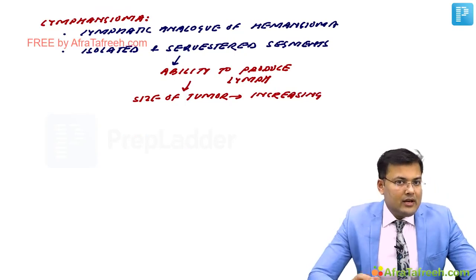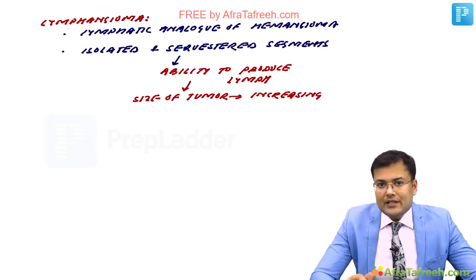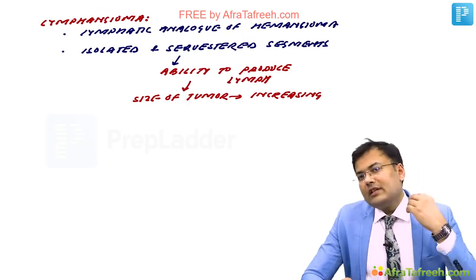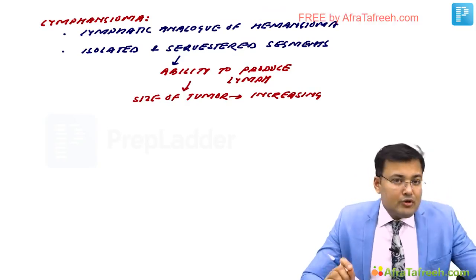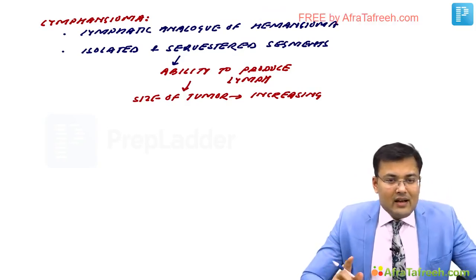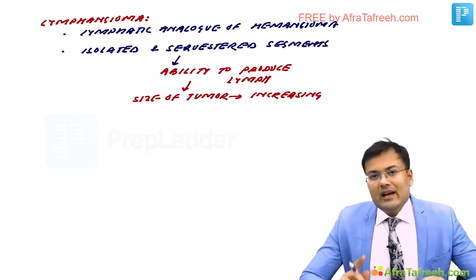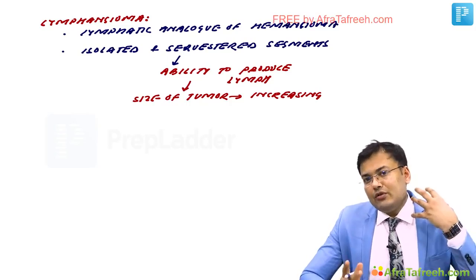Simple. Now see what are the types we discussed: capillary and cavernous lymphangioma. Capillary lymphangioma generally involves the subcutaneous region of head and neck and axilla. And cavernous lymphangioma involves the neck and axilla. Classical example of cavernous lymphangioma is cystic hygroma. You know it is present in the posterior triangle of the neck.